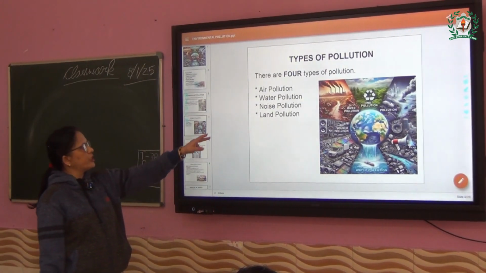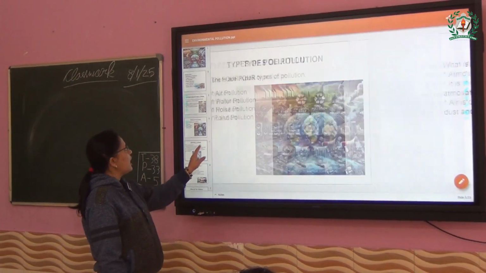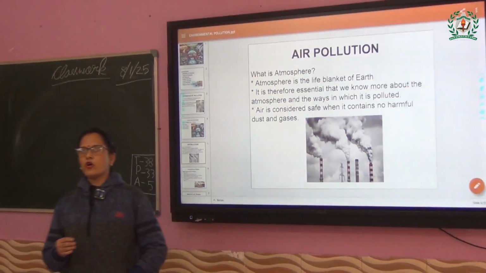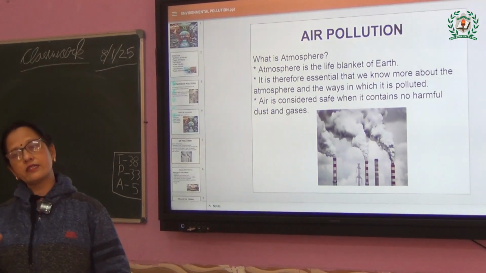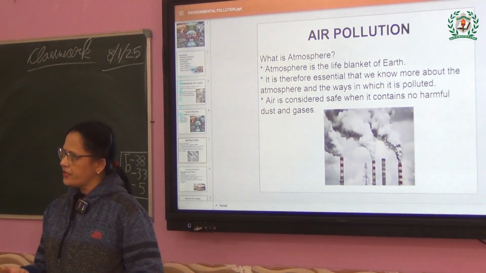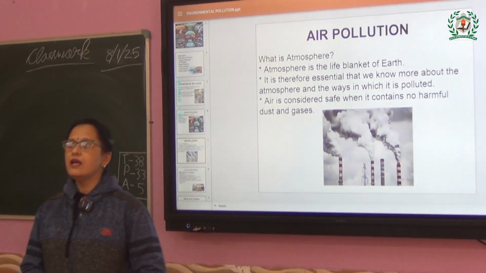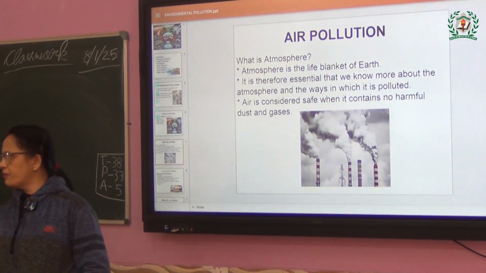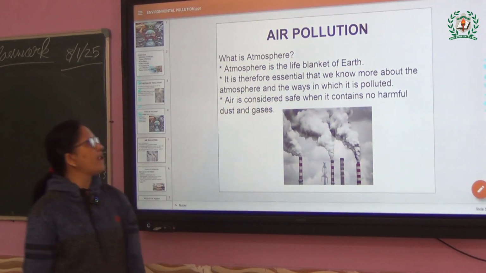Now, types of pollution. You have said that there are 4 types of pollution. Let's start with air pollution. When we are talking about air, we normally start with the atmosphere. We have to know what the atmosphere is, otherwise where is the air present? Automatically in the atmosphere. In short, we can say the atmosphere is the life blanket of the earth.